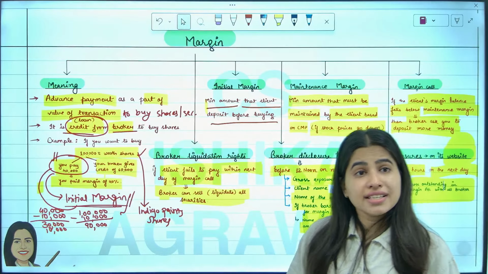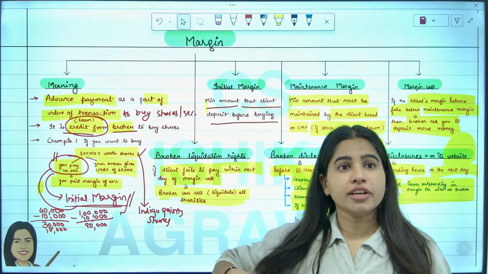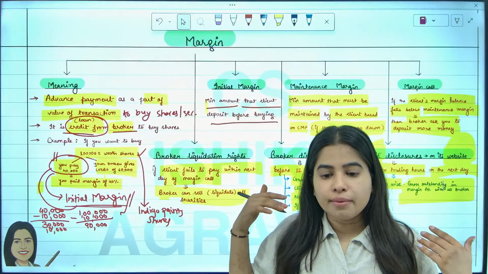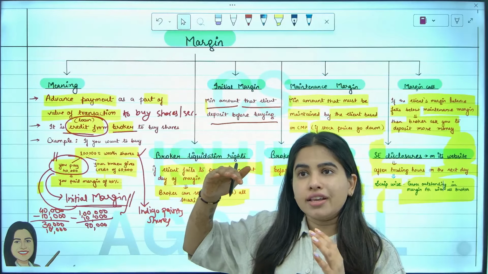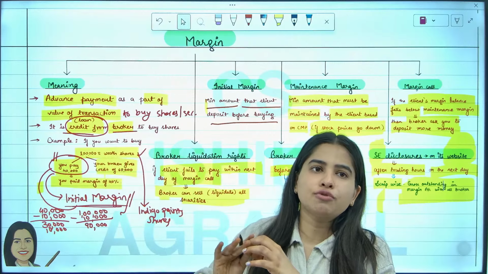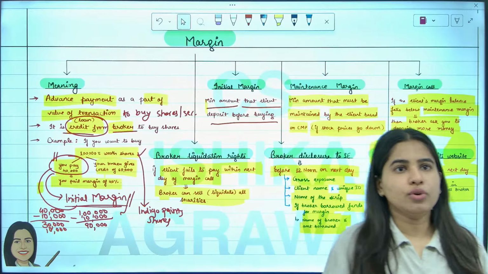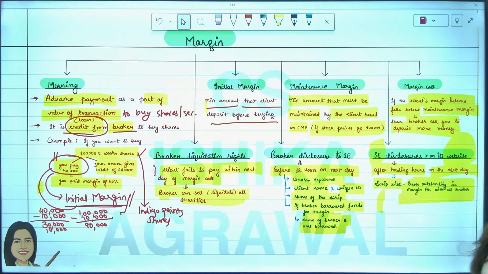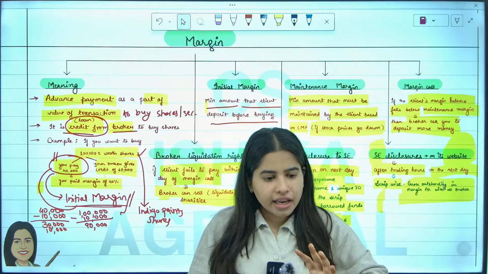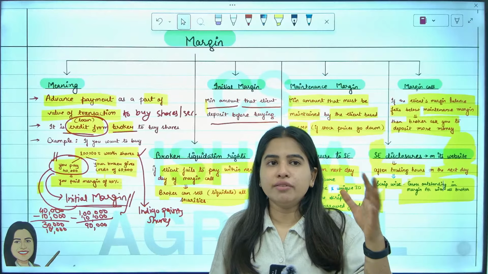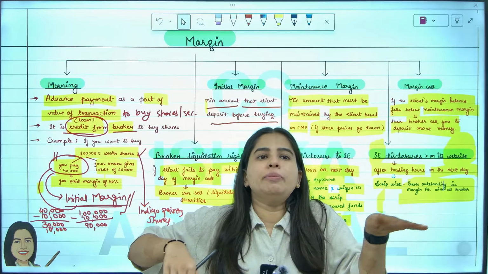Yes, Keshav. Even brokers are guided by the stock exchange on how much margin they can give. It's not that the broker has an open hand to give any margin they want. So brokers are also given a limit, that only a maximum of this much margin you can give to this client, this much margin you can give to that client. So that depends on a case to case basis. Maintenance margin, Keshav, is calculated as per the fall in value. Whatever the fall in value is, that amount you have to give so that you maintain that 40%.